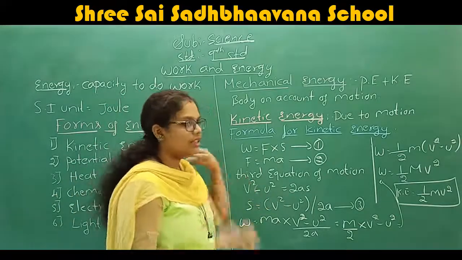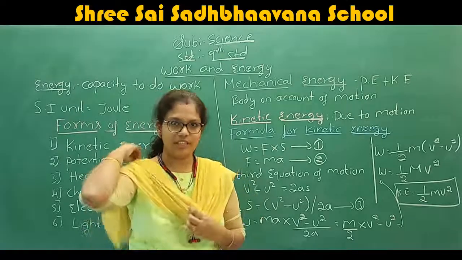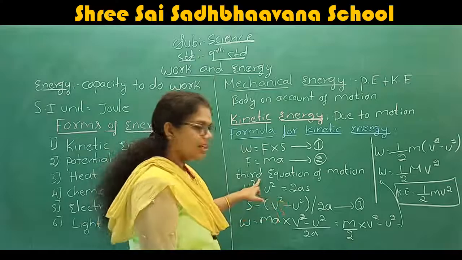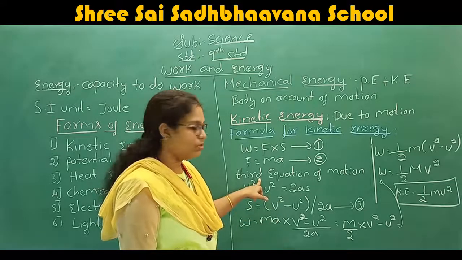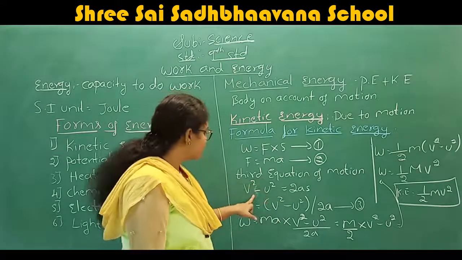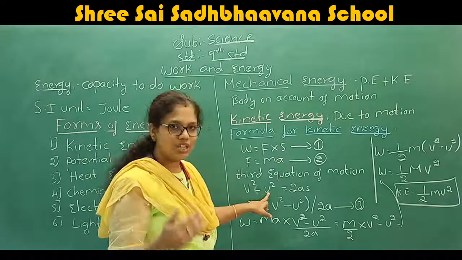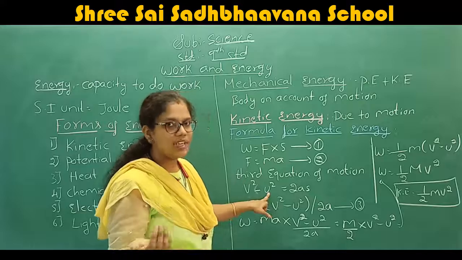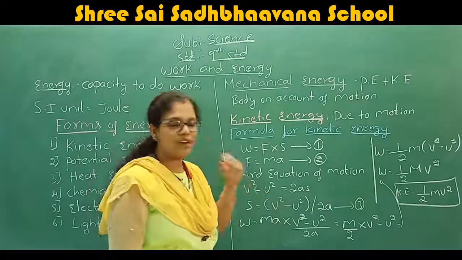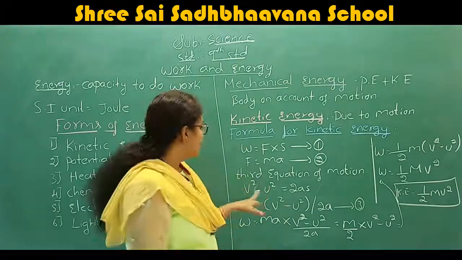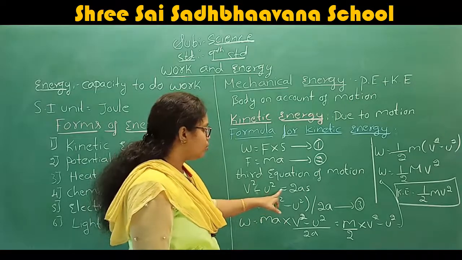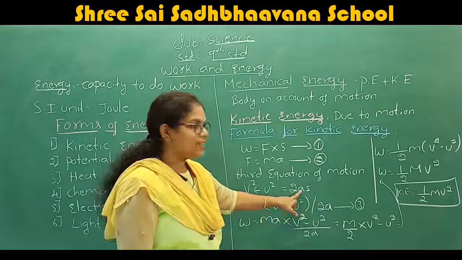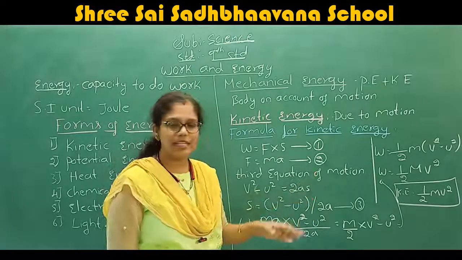Now, from the third equation of motion, which you already studied in the 8th standard, we know that v square minus u square is equal to 2as, where u is the initial velocity, v is the final velocity, a is the acceleration and s is the displacement.